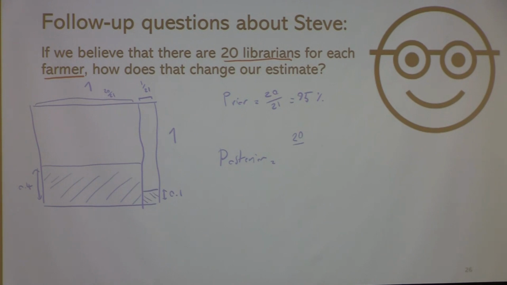So the area for this rectangle on the left is this, and then we divide it by this. And the result of this would be around 99%. So what happens here is that the evidence was in the same direction as our prior belief. So it made us even more confident in our prior belief.